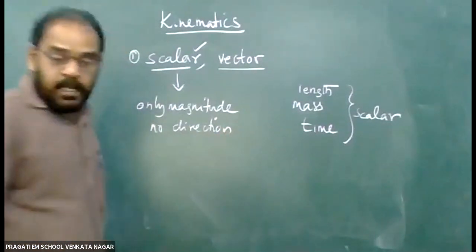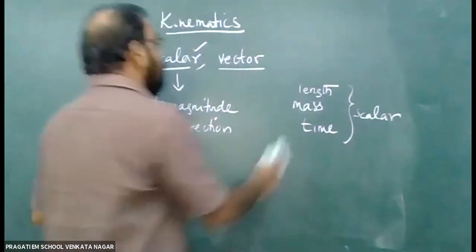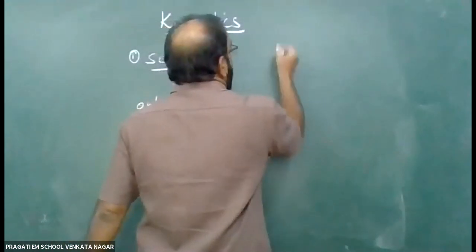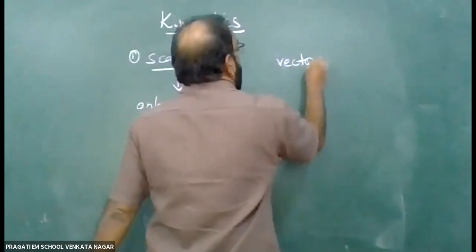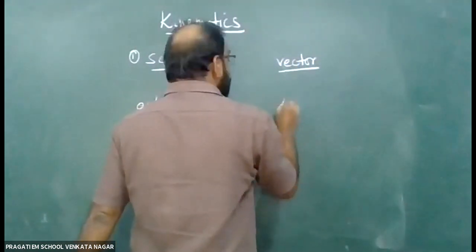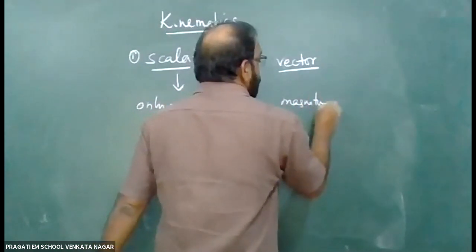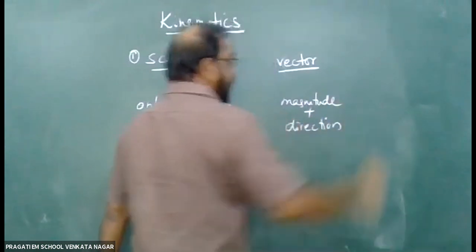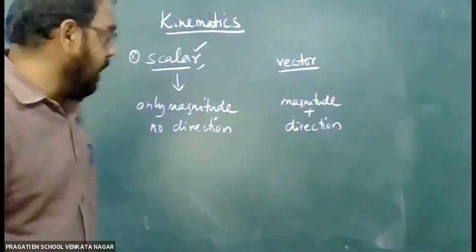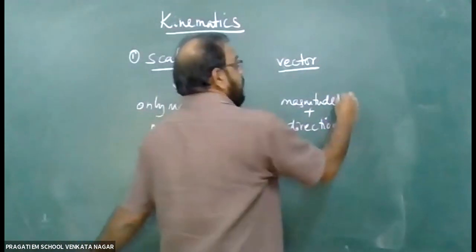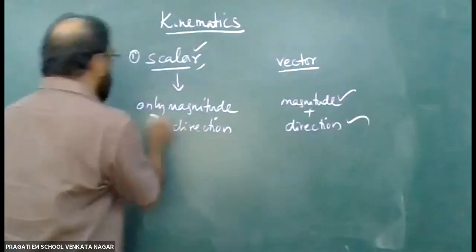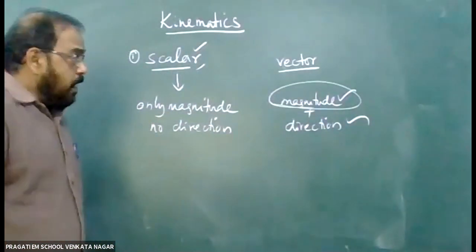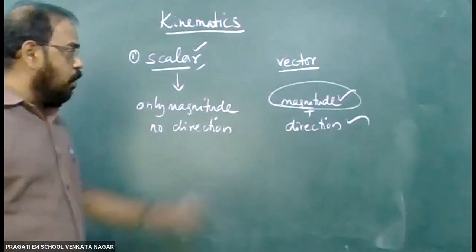But when we come to vector quantities, a vector quantity will be completed only with a direction. They have magnitude and they are expressed in a particular direction also, both magnitude and direction. They are called what? Vector quantities. Now, what is the meaning of the word magnitude? Magnitude means the numerical value.